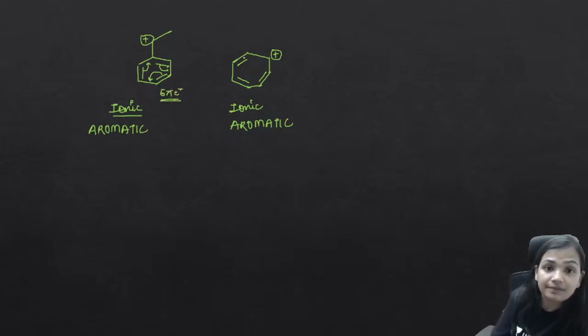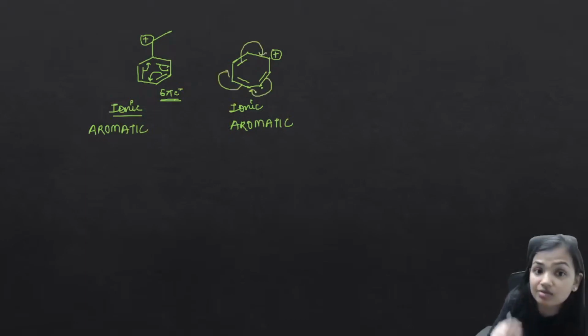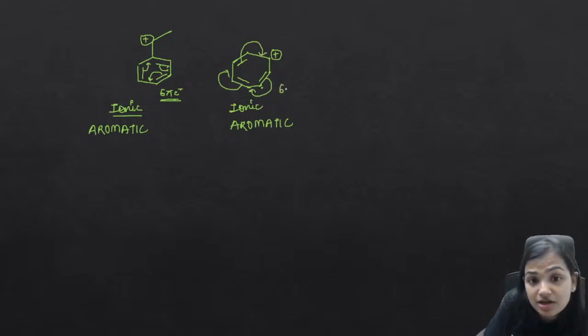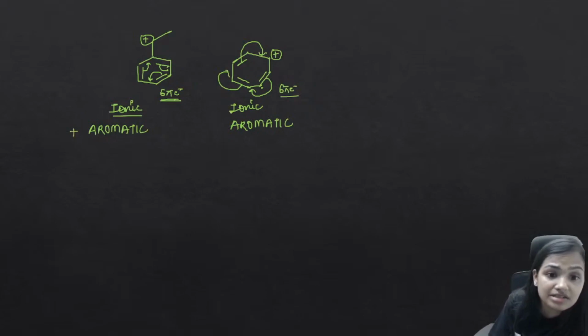Yes, it is aromatic. And in this particular molecule, this is also a closed cyclic ring. There we also have planarity, every carbon is sp2 hybridized. The third point is that here also we can see the delocalization of pi electrons. There is complete delocalization of pi electrons, and this also has 6 pi electrons. So because of the 6 pi electrons, it also obeys the Huckel rule. This is also aromatic. So this is ionic plus aromatic, and this is ionic plus aromatic.